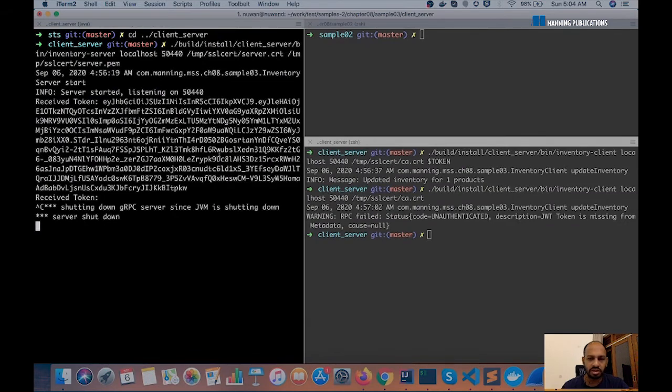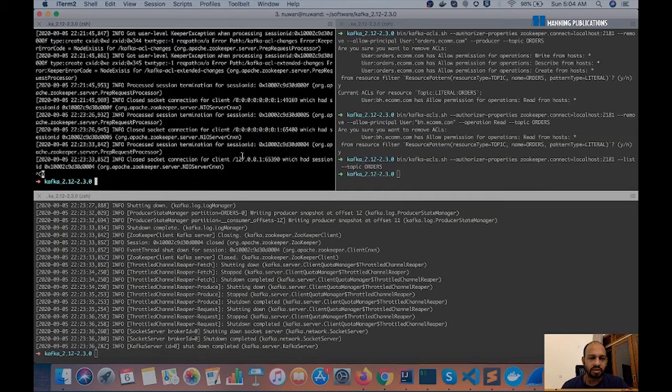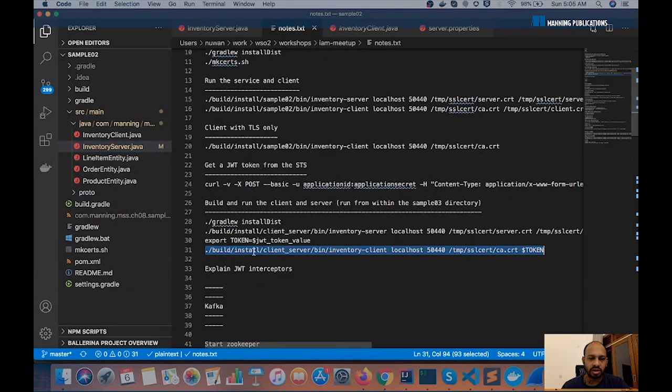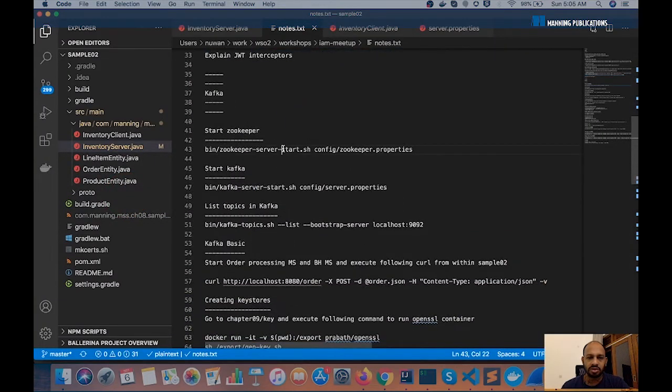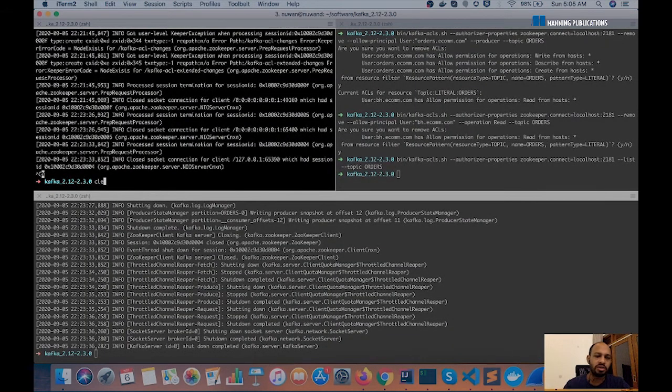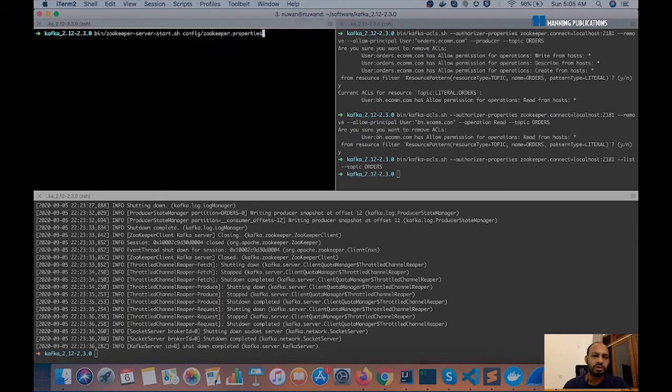So we can now shut these processors down, and we have to go and start the Kafka process. Kafka comes in as two processes. There's a coordinator process called Zookeeper, so we have to start the coordinator process first.